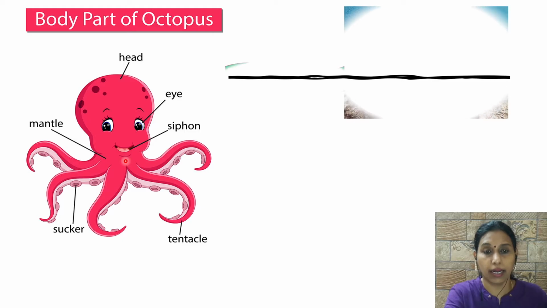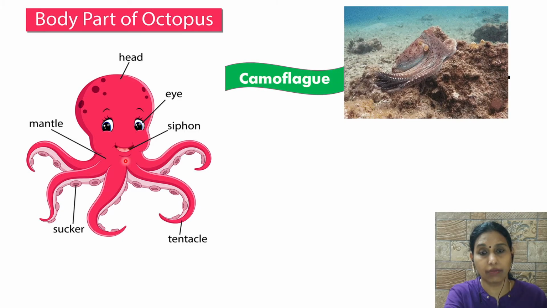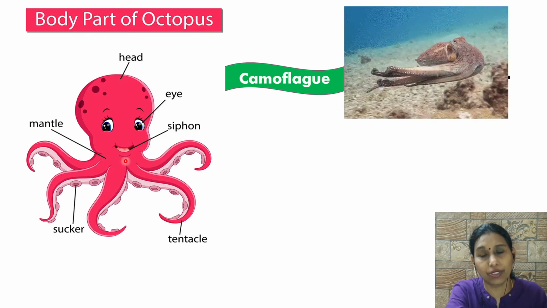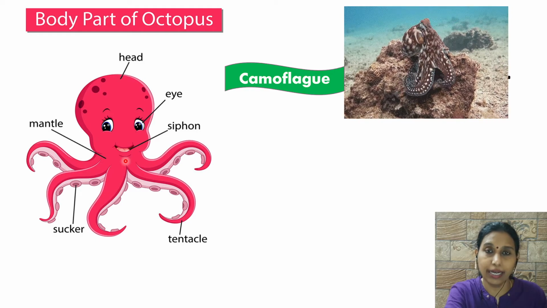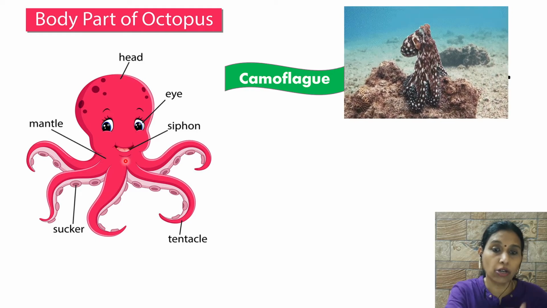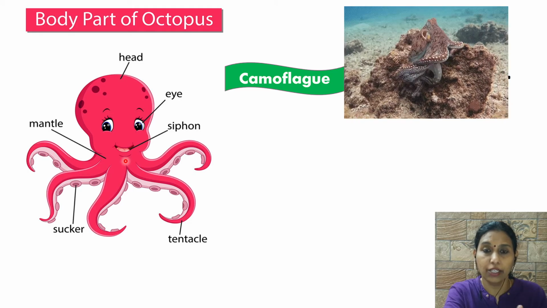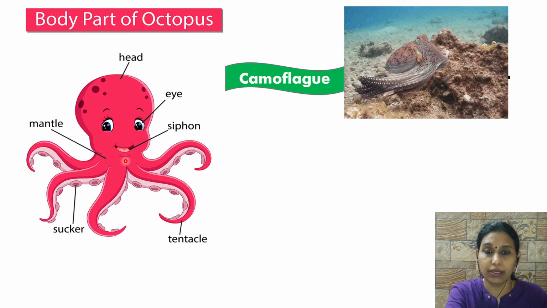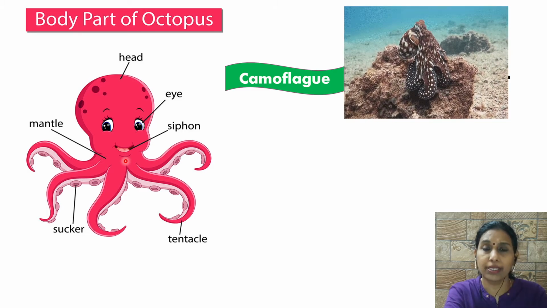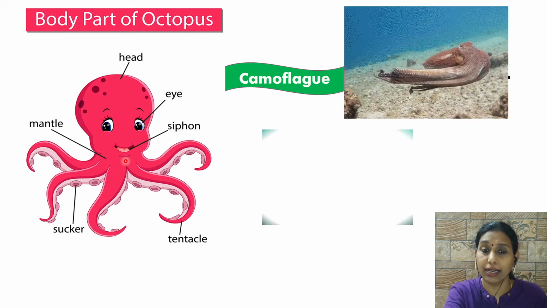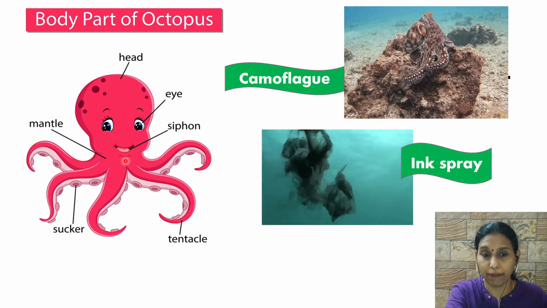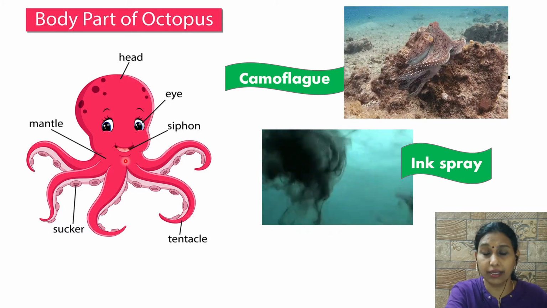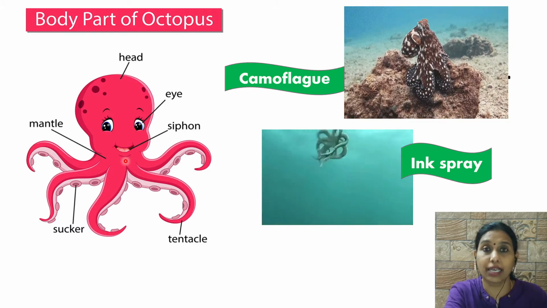And there are two very interesting things about this octopus. They can change color, camouflage, just like the chameleon changes color. The octopus changes its color according to the background. Can you see how it is changing its color? See, its design becomes exactly like its background. Another characteristic, as we all know, is ink spray. It sprays ink so that its enemy gets deceived by the ink and it can escape.